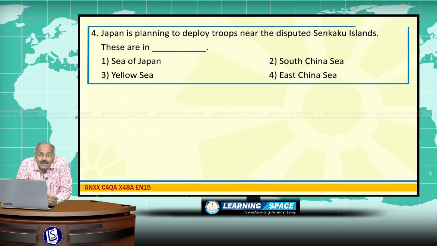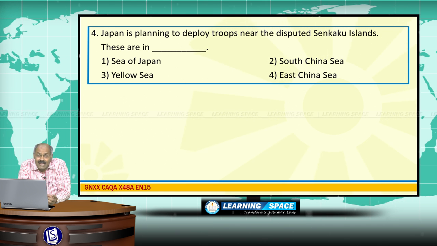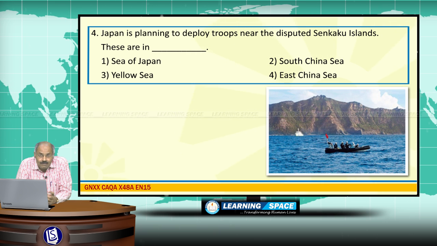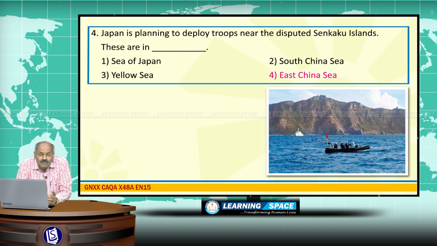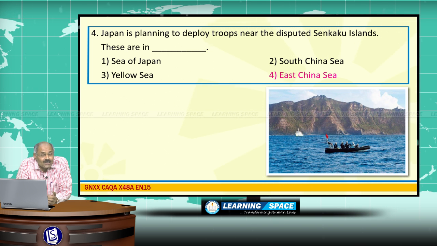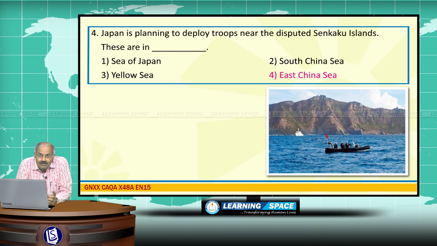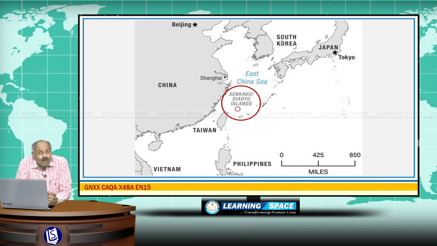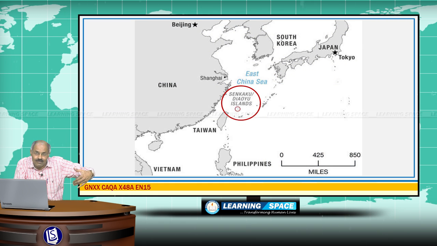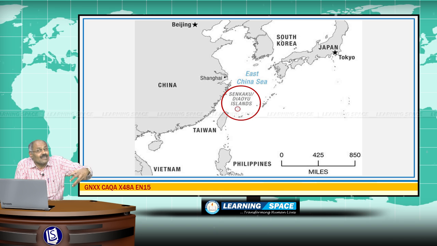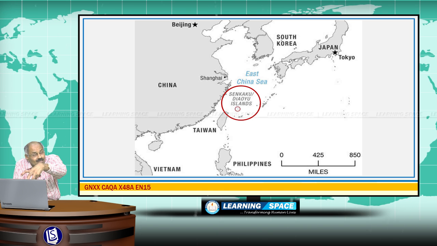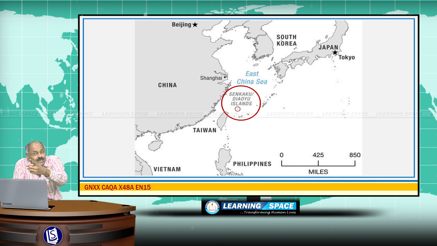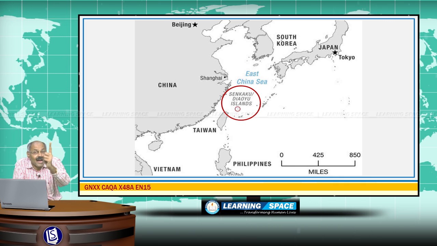Japan is planning to deploy troops near the disputed Senkaku Islands. These are in East China Sea. I would like to tell you few points with regard to disputed islands around Japan and China. One is the Senkaku Islands. They are also called Diaoyu Islands. These islands are situated in East China Sea. Please look into this slide. And these islands are the disputed territories between China and Japan.